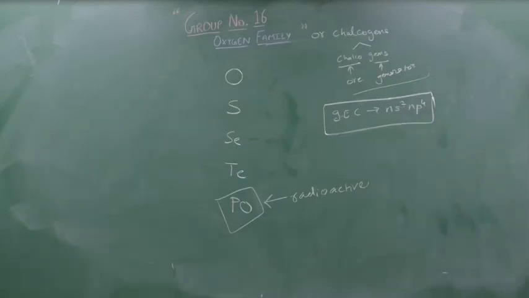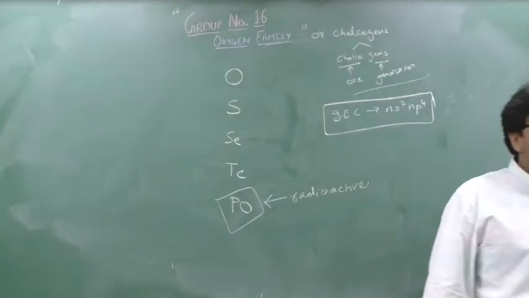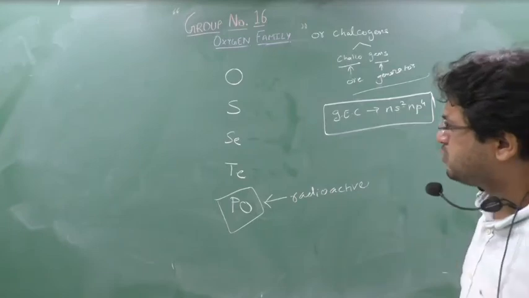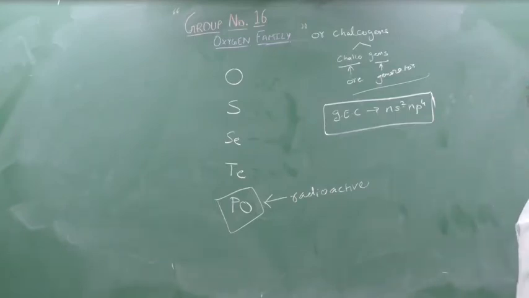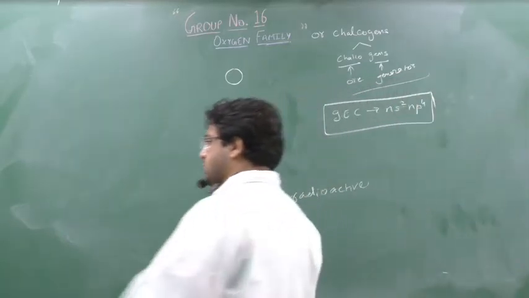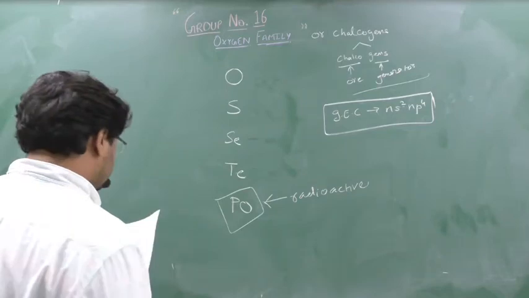These elements are usually generating ores, and I gave certain examples also: PbS, ZnS, FeS2, Na2O, ZnO, Fe2O3, FeO, many are there, okay. So we will see their occurrence. This occurrence is important. First we will see oxygen.